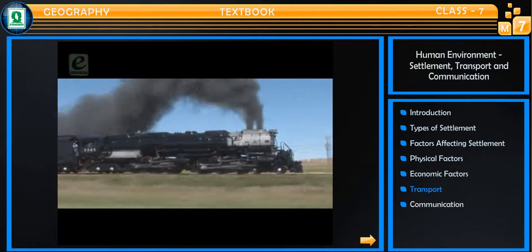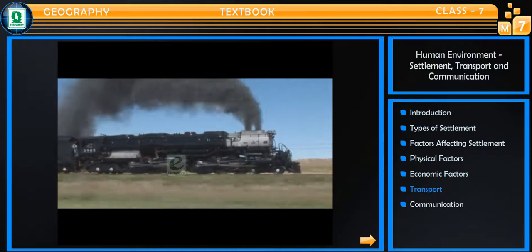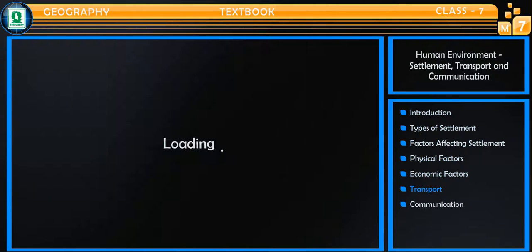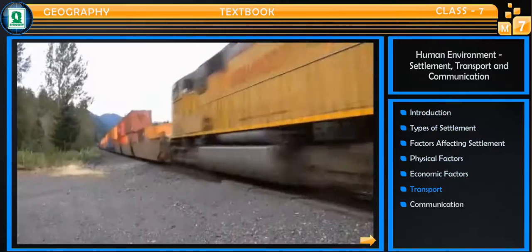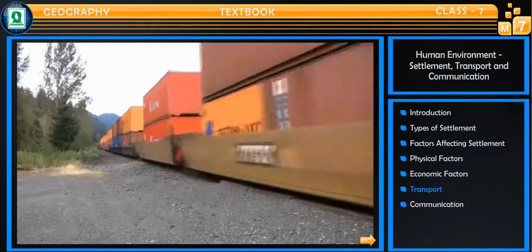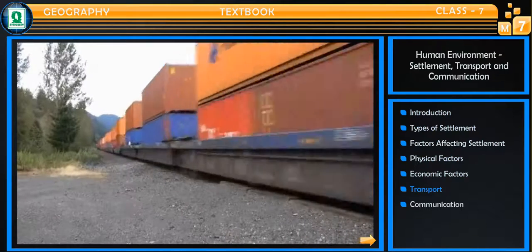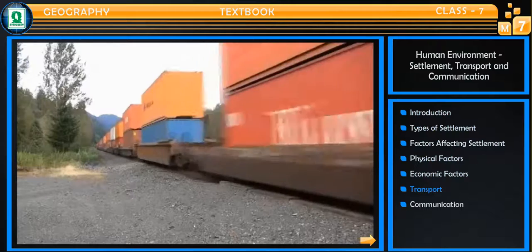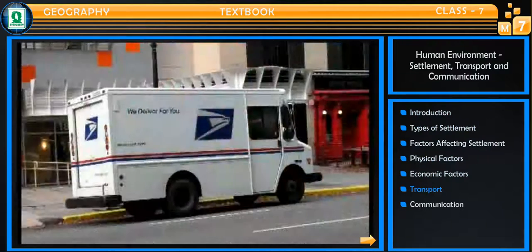Railways are a quick means of transportation and can handle more load as compared to roadways. Raw materials and finished products can be transported from one place to another at a low cost. But railways have a major disadvantage, that it cannot reach the doorstep of the consumers.